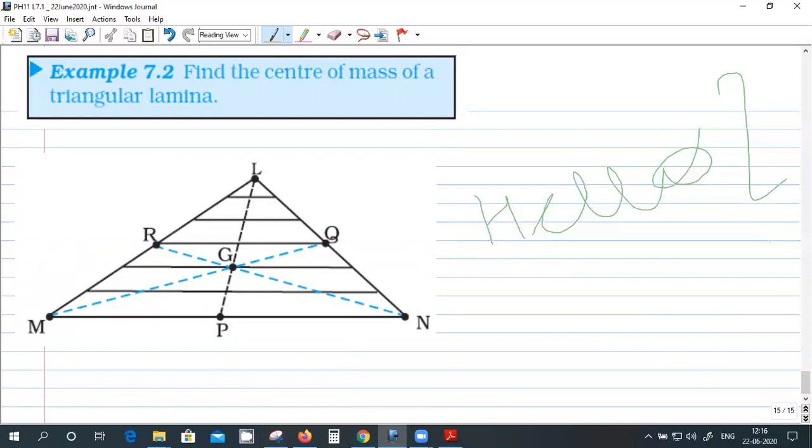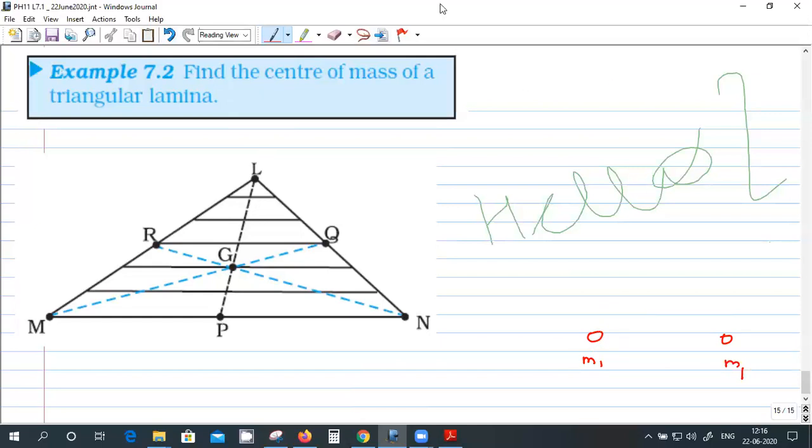Yeah, but how do you prove it? So it will be centroid. Yeah, but see, if you have two masses, say m1 and m1, the same mass, where will be the center of mass? Center point. Yeah, and this is a point mass, right?